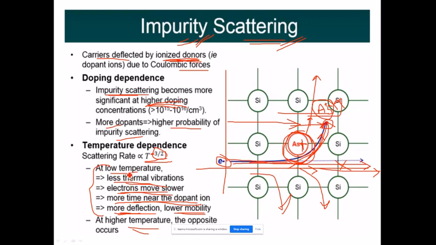What is happening here? At lower temperature, we are seeing lower mobility, the scattering is higher. As the temperature increases, the deflection will be less and the mobility will be increased. So we are representing here the inverse relationship. Scattering rate is directly proportional to T raised to minus 3 by 2. Okay, next.